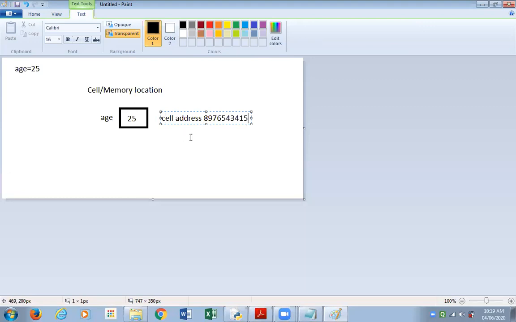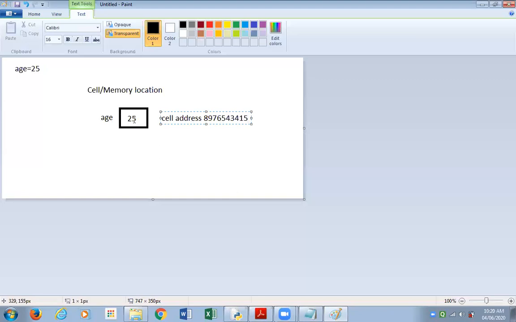So say, for example, I am storing the value 25 in the computer's memory. Instead of taking the trouble of remembering this cell address, 8976543415, which is just randomly given by me, assuming the cell I've occupied has this address, I would prefer to give a name to that cell, and that is what is called a variable.